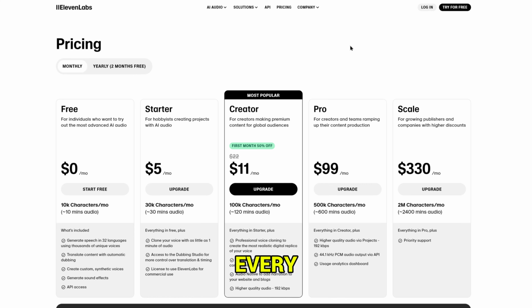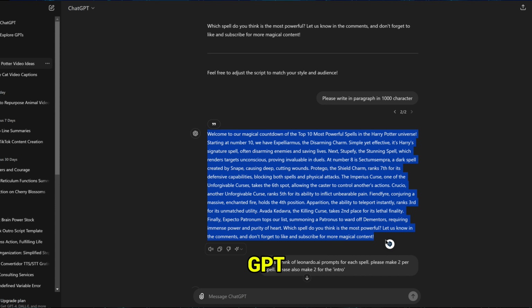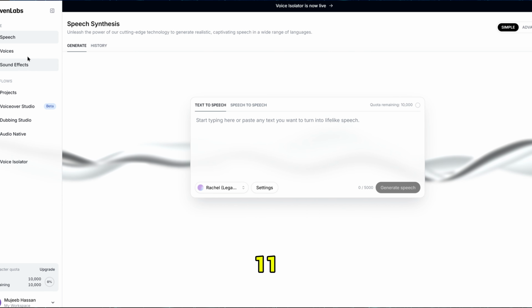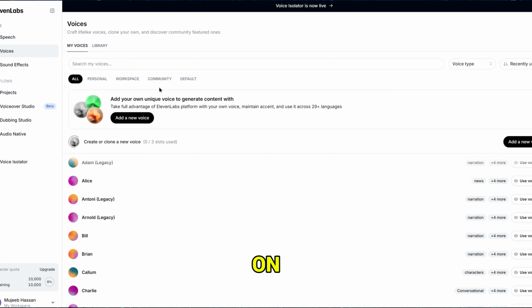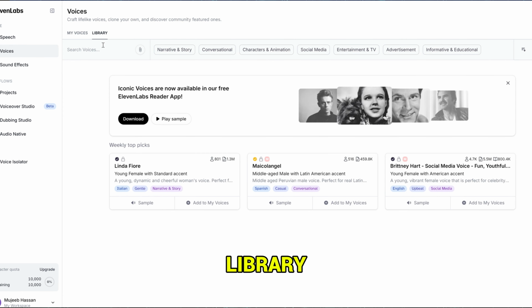And it resets every month. Head back to ChatGPT first, and you want to scroll back up and find our 1,000-character script that we just generated. Copy it, and you want to head to 11 Labs. Once you're on 11 Labs, hit Voices over here. On the next page, hit this library text here.